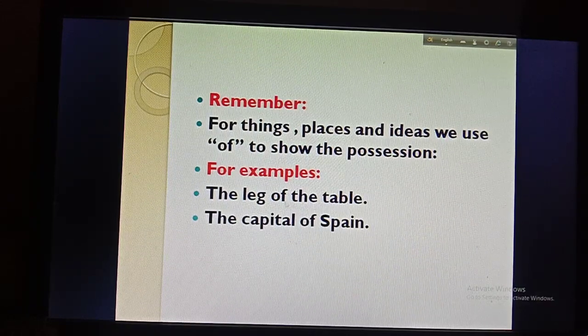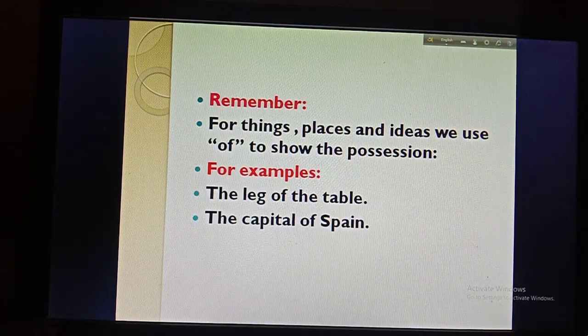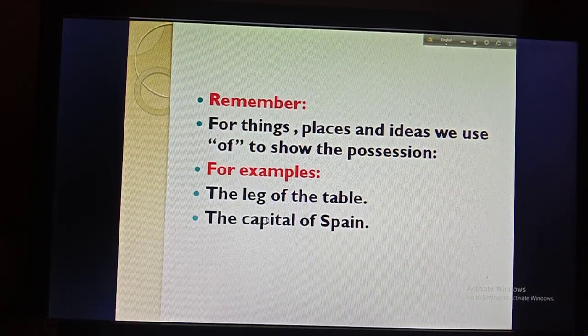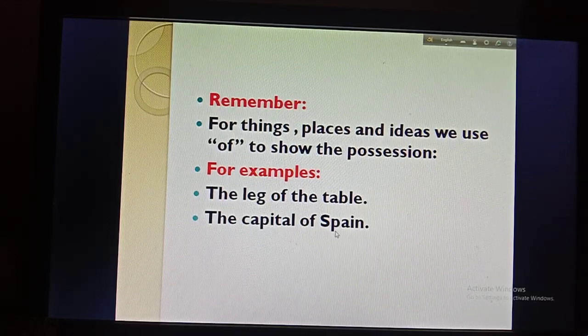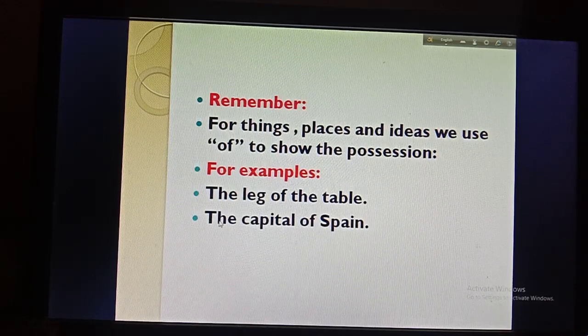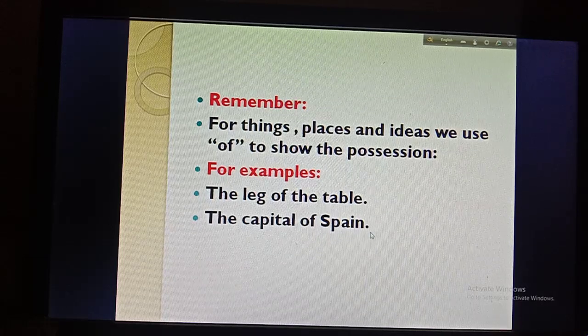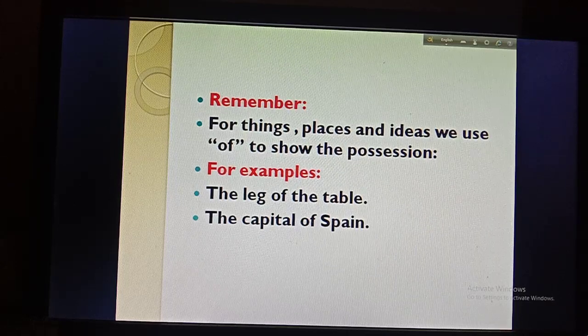Examples, the leg of the table. So you can't say the table's leg, as they are non-living things, you have to use of. Okay, then example number 2, the capital of Spain. So you can't say Spain's capital, you have to say the capital of Spain. So boys, for non-living things, that means the things, places or ideas, we have to use of, not apostrophe s, to show the possession.